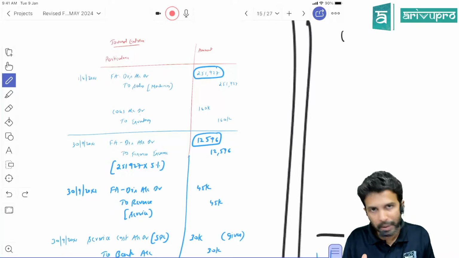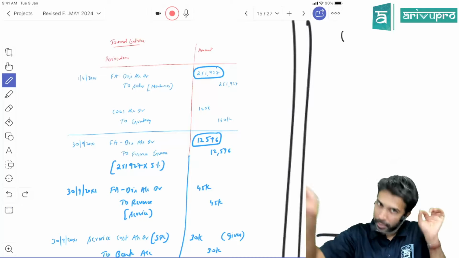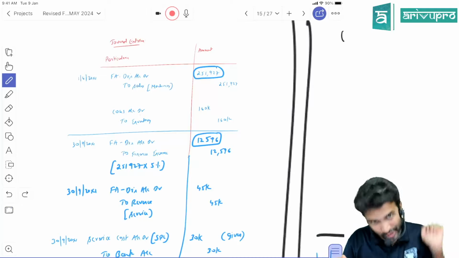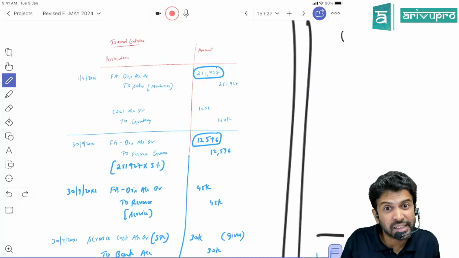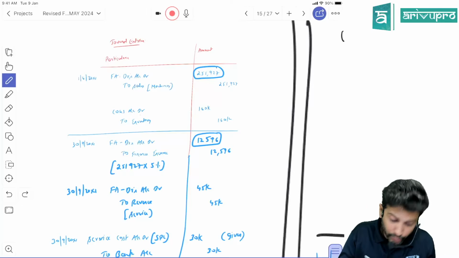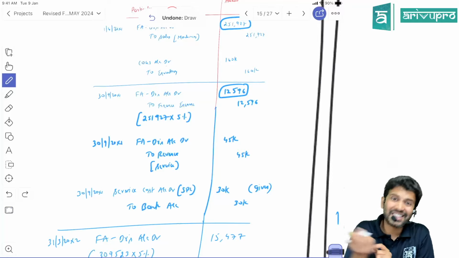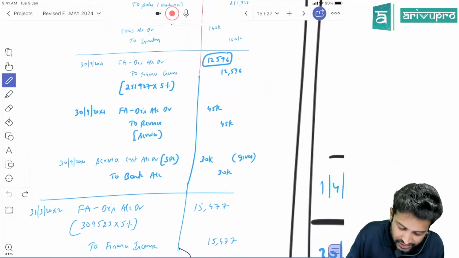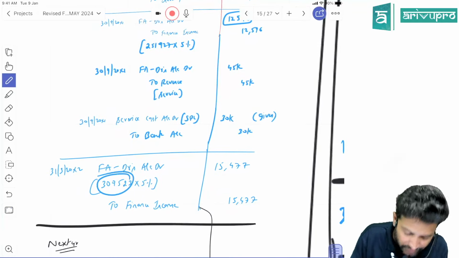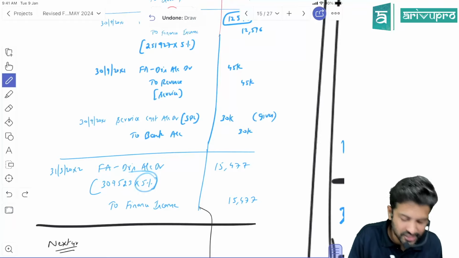Have you collected that payment? No, you will collect it on 1st April. But on 31st March, have you collected? No. So is there a delay? Yes. Should we calculate interest? Yes. But for whole year? No. First 6 months interest we have already calculated. Now, for the next 6 months, calculate the interest. But the balance in debtor now is how much? 309,523. And the interest for 6 months is how much?